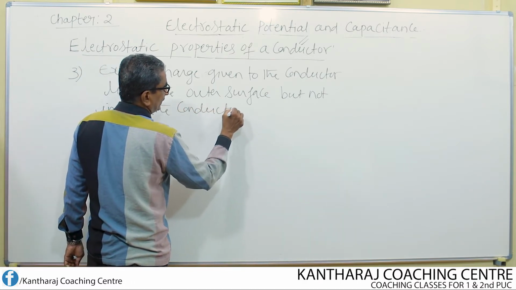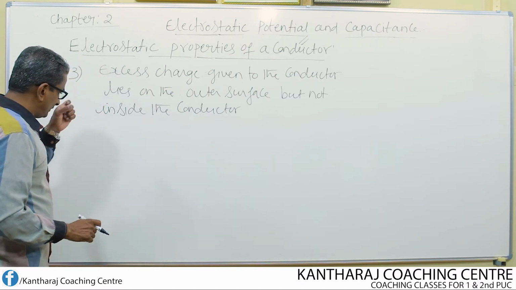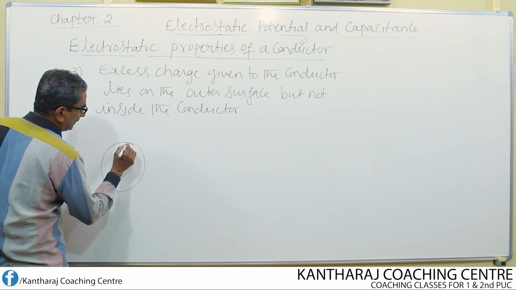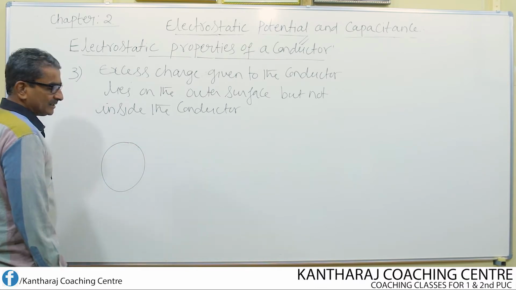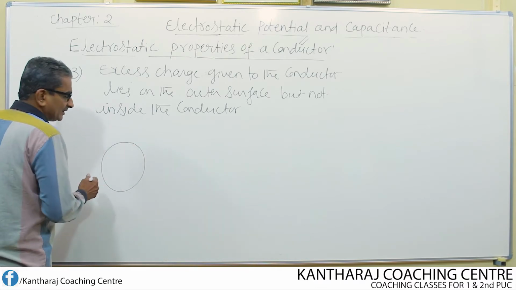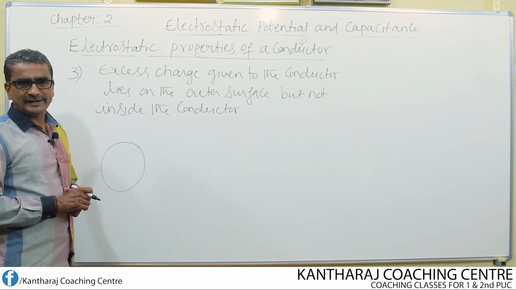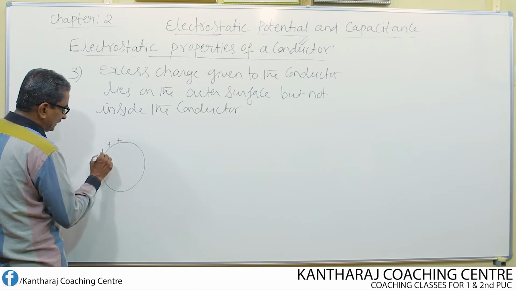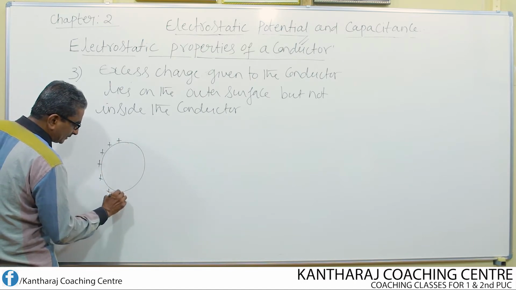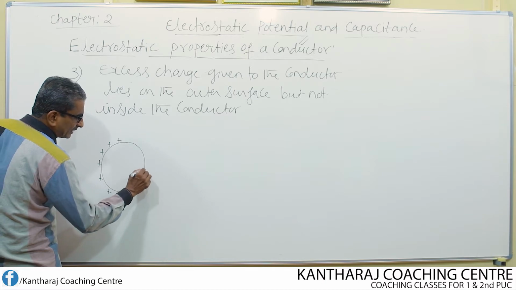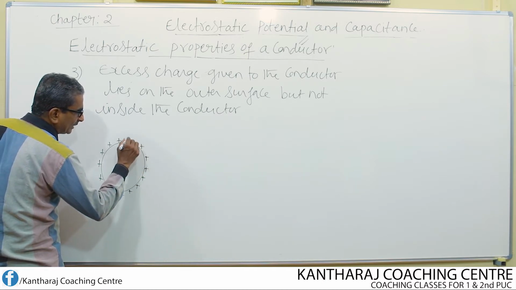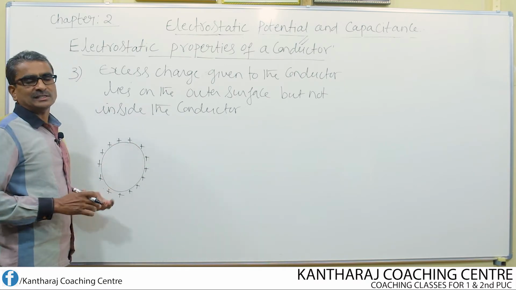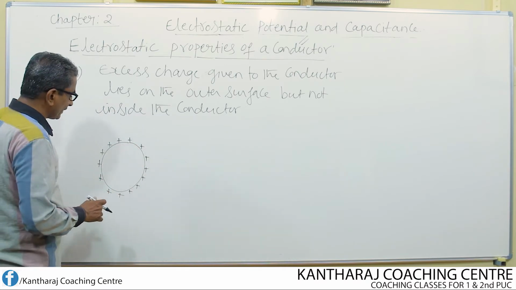Understand? Let us explain what it means. Suppose I consider once again a metal sphere like this. If I charge this either positively or negatively, I assume it is charged positively. How do you charge a conductor positively? Remove electrons from it. If you remove electrons, the conductor gets charged positively. If you add electrons, it becomes negatively charged.